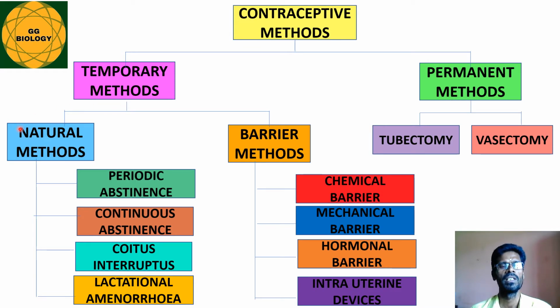Temporary methods are further divided into two types, namely natural methods and barrier methods. Under natural methods, we have four types, namely periodic abstinence, continuous abstinence, coitus interruptus, and lactational amenorrhea. This question we may get in either 2 or 3 marks point of view. Under barrier methods, there are four types, namely chemical barrier, mechanical barrier, hormonal barrier, and intrauterine devices. Whereas permanent methods are of two types, namely tubectomy and vasectomy.